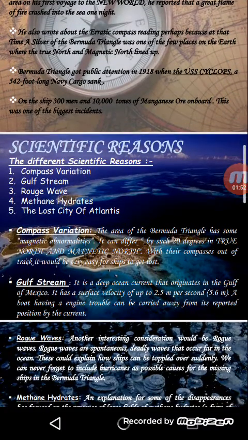This is the scientific reason behind the Bermuda Triangle. The different scientific reasons are: compass variation, Gulf Stream, rogue waves, methane hydrate, and the lost city of Atlantis. Let's discuss compass variation. The area of the Bermuda Triangle has some magnetic abnormality. It can be defined by a 20-degree difference between true north and magnetic north. With their compasses out of track, it would be very easy for ships to get lost.